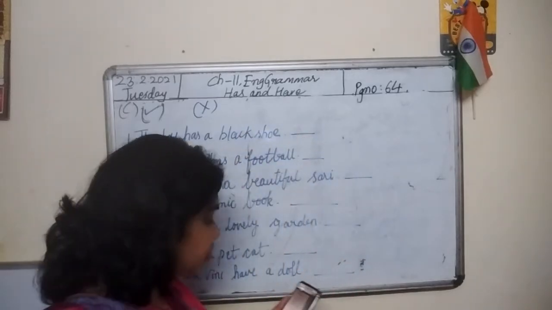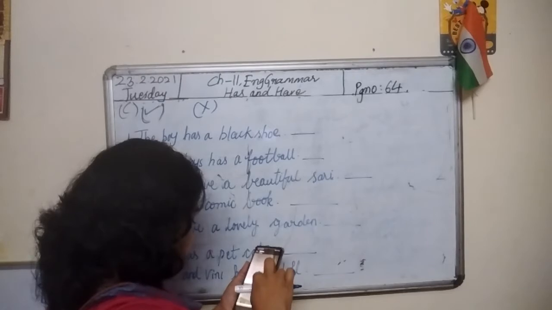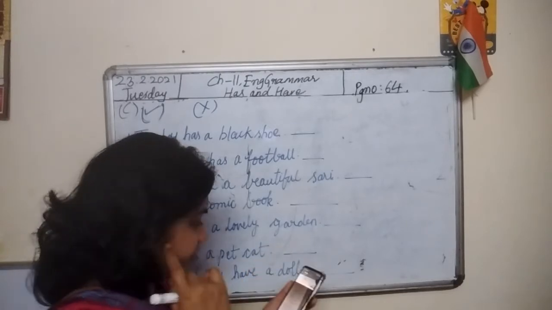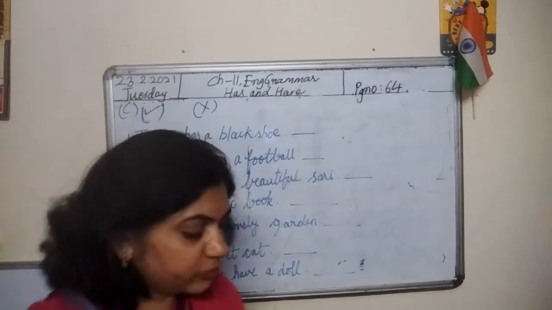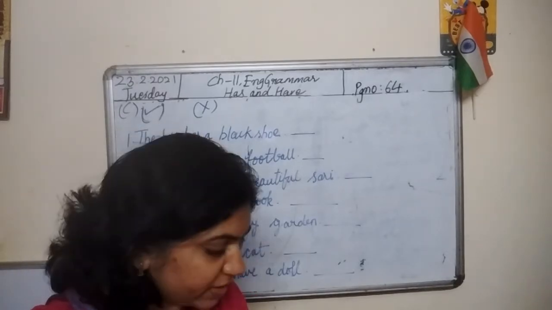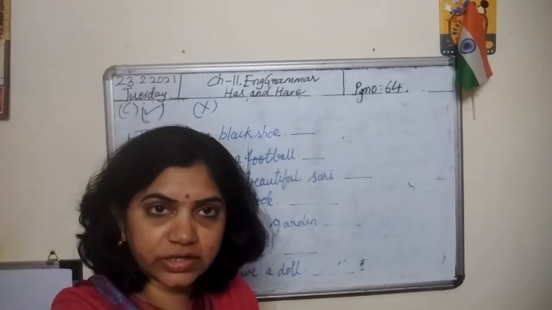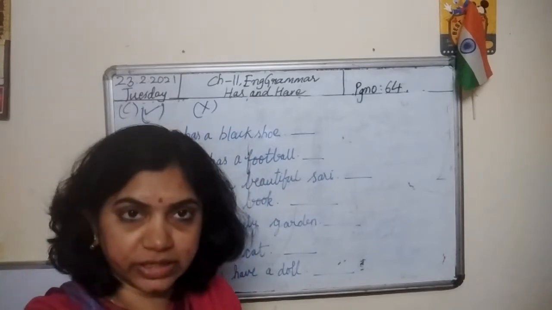Look at this exercise, children. On page number 64, you have this exercise. Put a tick for the correct sentences and cross for the incorrect ones. What is the meaning of incorrect? It means wrong sentences. Write the incorrect ones correctly.